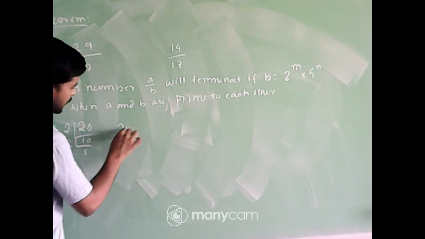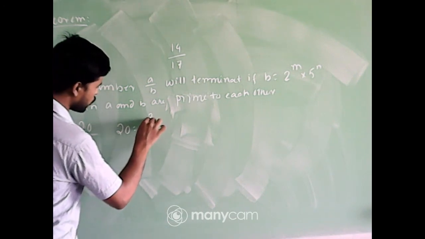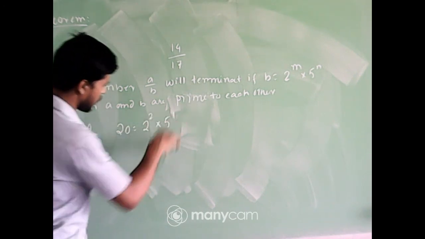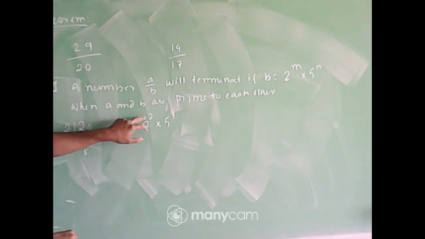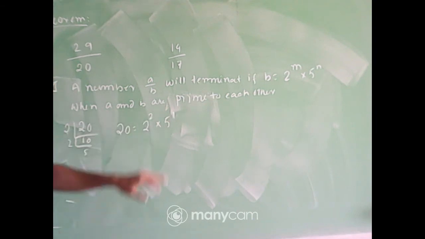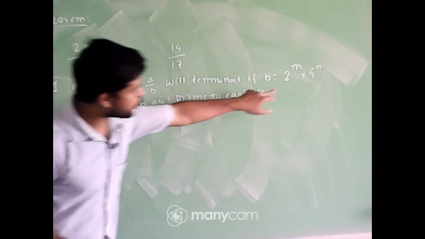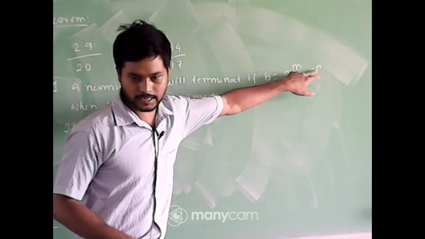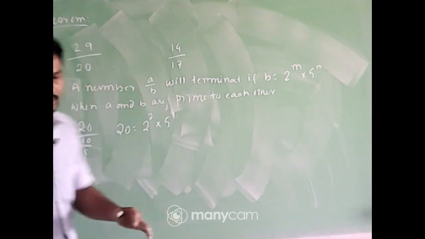So 20 can be written as 2 to the power 2 into 5 to the power 1. So B is of the form 2 to the power m into 5 to the power n. That means this number must terminate.